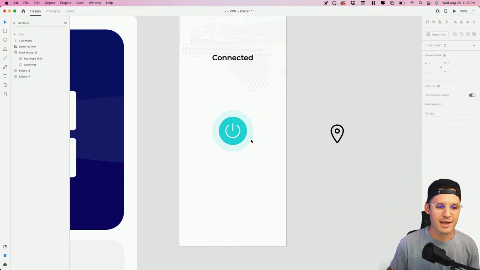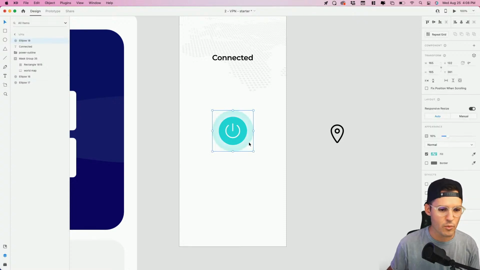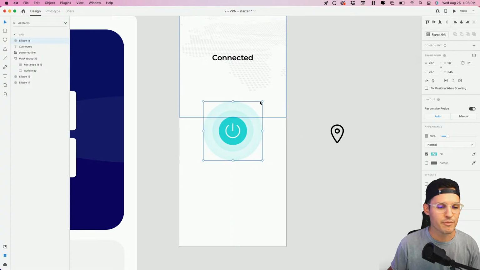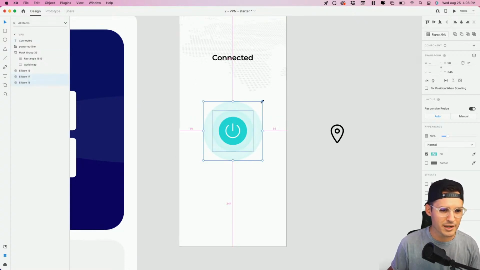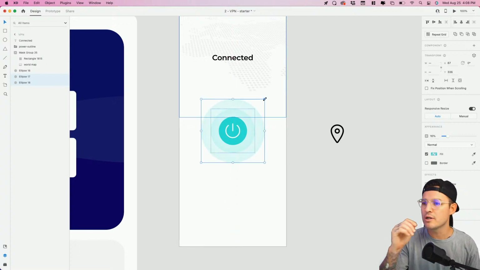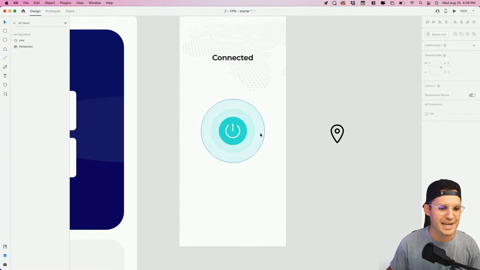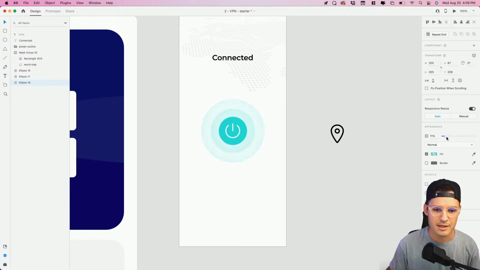Okay, now that we have that, we can just duplicate these, because what we want is a pulsing thing that moves out from the center. You tracking with what I'm going for here? I just want a little bit of that pulsing, and as you pulsate out, I feel like it should probably get less visual, or a little more transparent, excuse me.